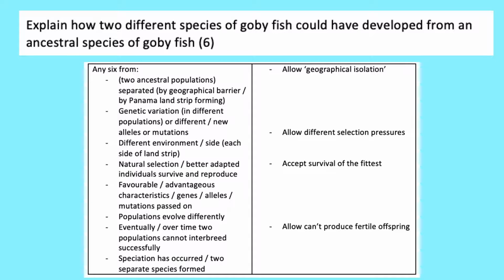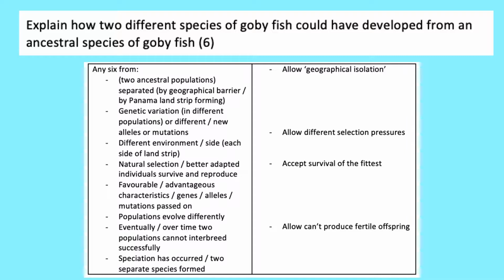That's the posh word for it. This means that different characteristics will be advantageous in the two different environments. So different individuals will be fitter in the two different environments, and different individuals will survive better in the two different environments. So natural selection will take place. Survival of the fittest. Those that are best adapted to the local environment will survive and reproduce. This means that the favourable or the advantageous characteristics, the genes, will be passed on to future generations.